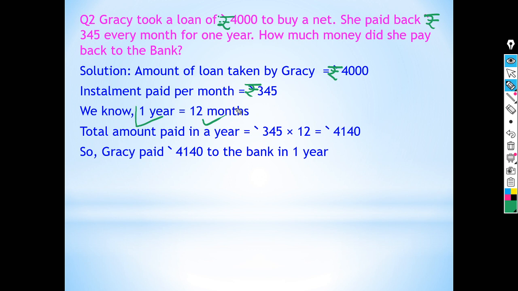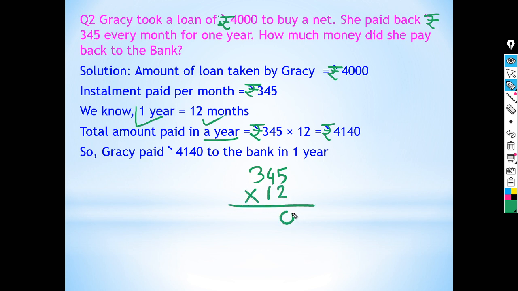So total amount paid in a year, in place of in a year we will put 12. So rupees 345, she paid back the money 345 every month. So in 12 months she will pay rupees 345 into 12, that is rupees 4,140. Here the calculation is 345 multiplied by 12.